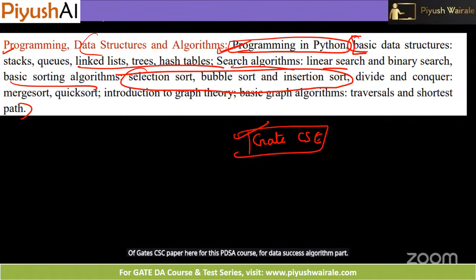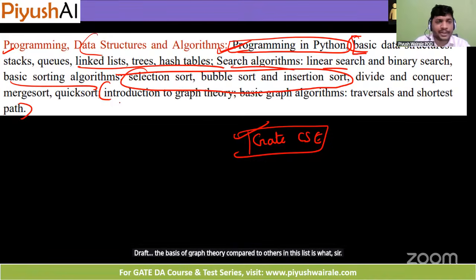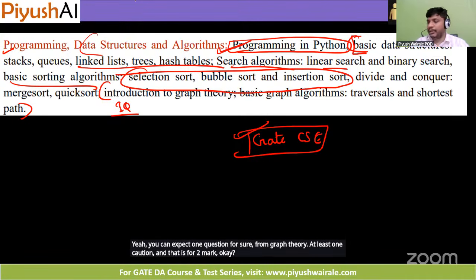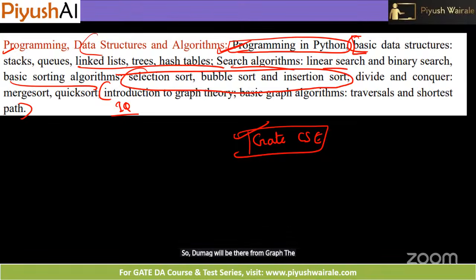Sir, what is the weightage of graph theory compared to others in this list? Yeah, you can expect one question for sure from graph theory, at least one question, and that is for 2 marks. Okay, so 2 marks will be there from graph theory. What type of question will be asked in graph theory?